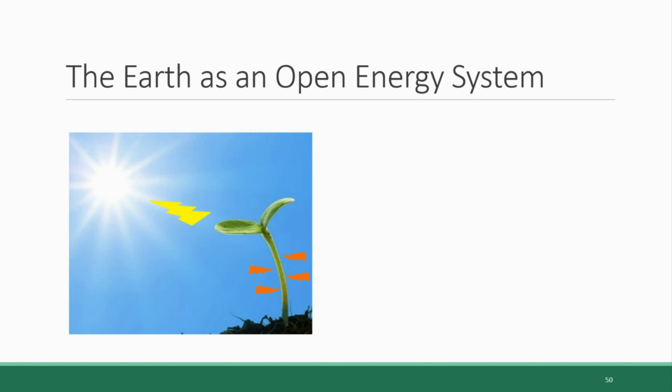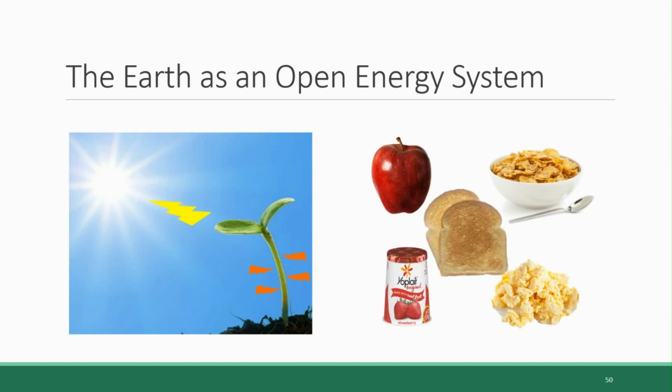The milk on the cereal or other dairy products like yogurt come from cows, and cows consume grasses or corn or grains that once again were grown powered by the energy of the sun. If you ate eggs, which came from a chicken, that chicken probably ate a feed that was made with plant products. And again, we can see how the energy of the egg is traced back to the sun.